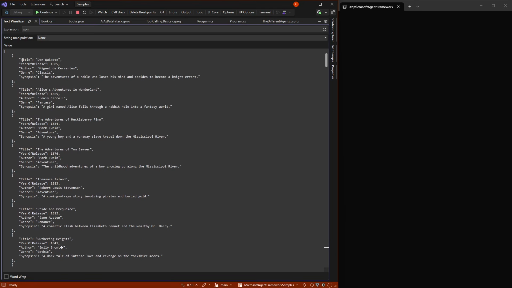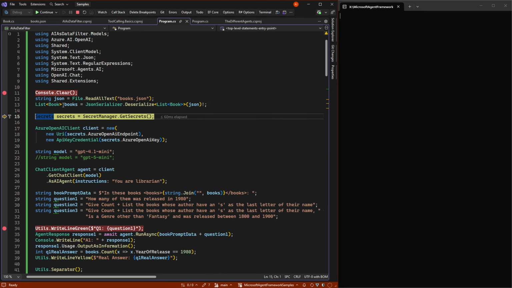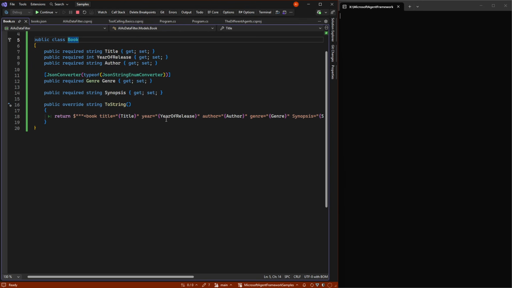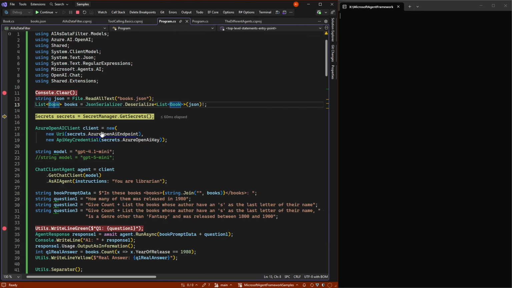Each book has a title, a year of release, an author, a genre, and a synopsis. I turn these books into data code here, and I put in a toString on these, so I get it out as some XML, because AI is better at XML than JSON.